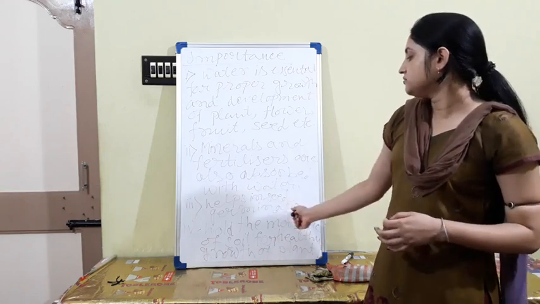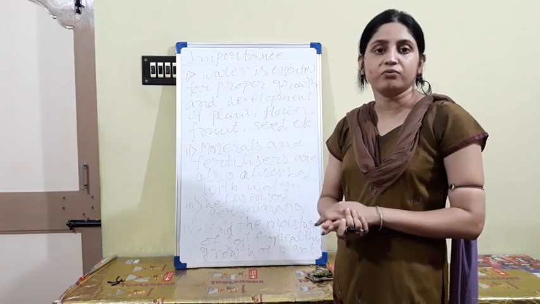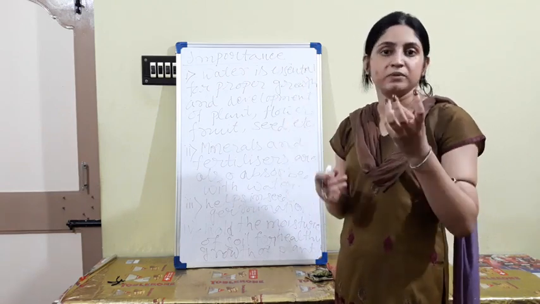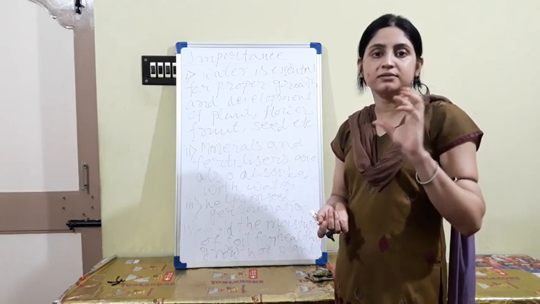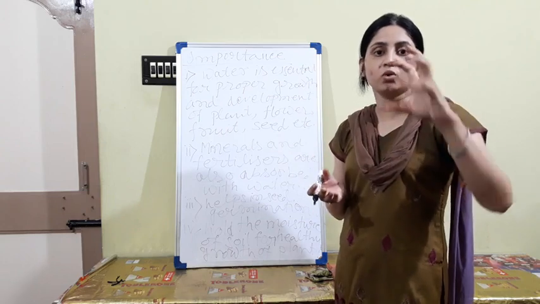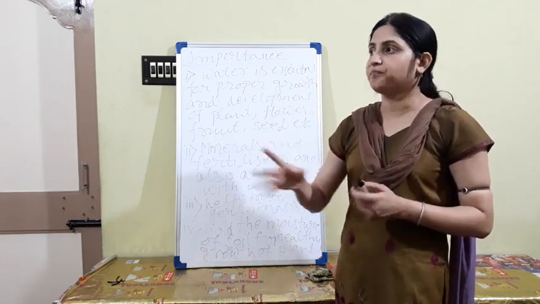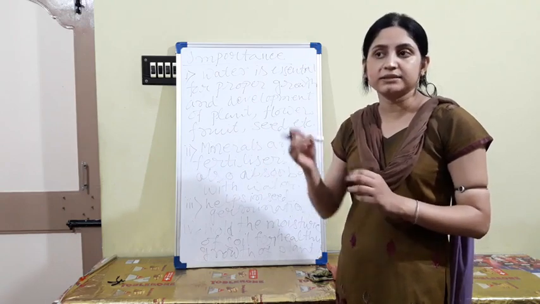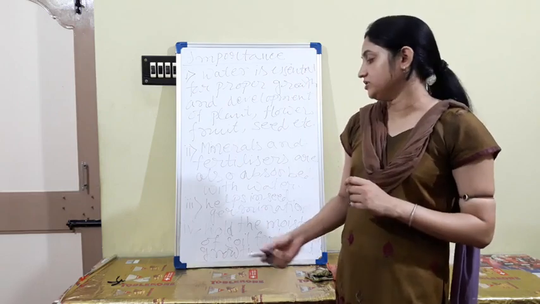Second one, helps in seed germination. Seed germination is new plantlets coming out from the seeds. If the seed is dry, you cannot see any new plantlets coming out from the seed, but you can soak the seeds in water overnight. Next day when you drain out the water, you can see new plantlets coming out from the seeds. Okay, that is called germination.